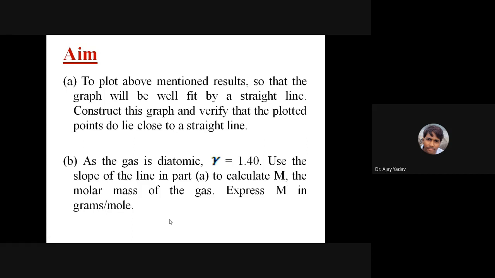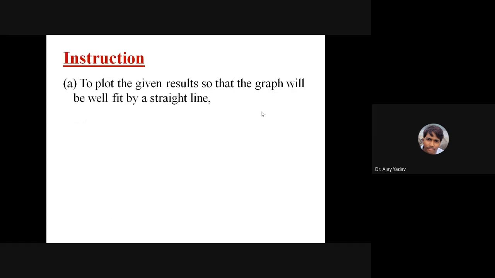Yes? Any doubt in these two parts, A part and B part? Any doubt? If no, then I will move ahead.